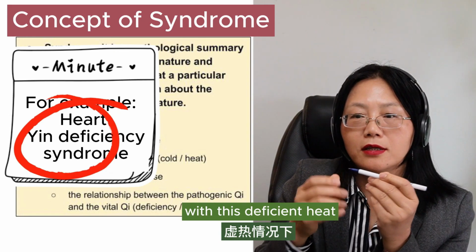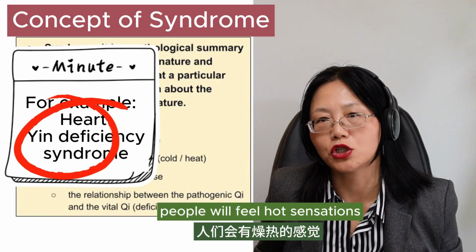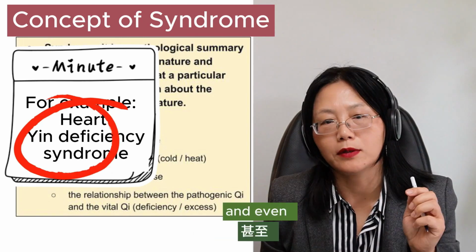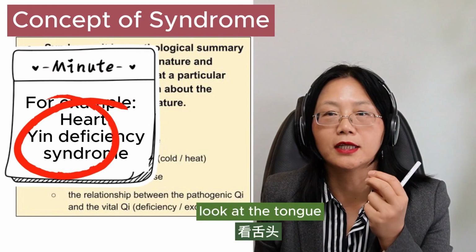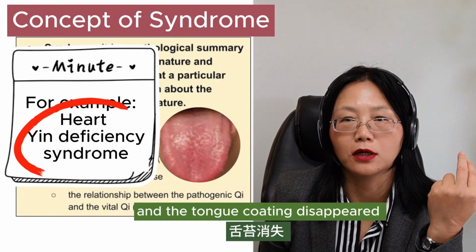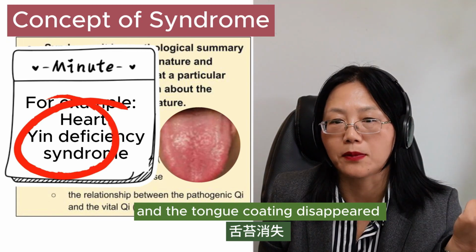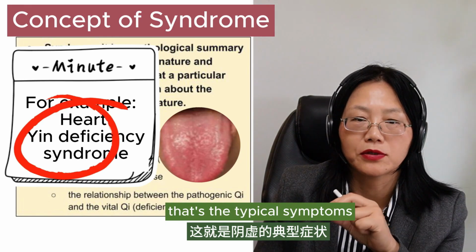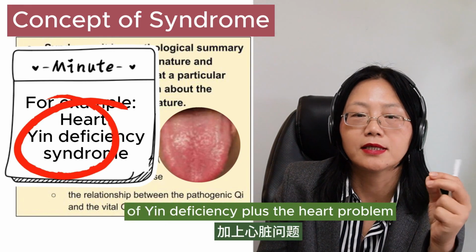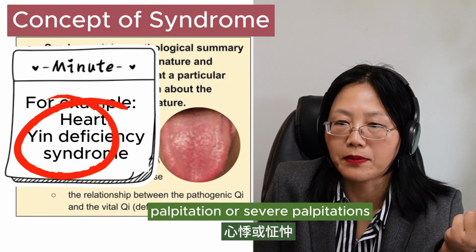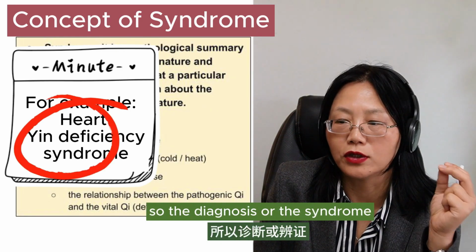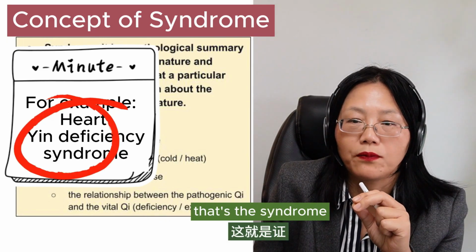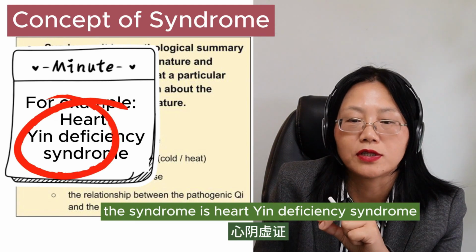With this deficient heat, these people will feel hot sensations, sweating on the face, the palms very hot, the bottom of the foot very hot. And look at the tongue. The tongue is red and the coating becomes less or even disappears, very shiny without coating. Those are the typical symptoms of yin deficiency, plus the heart problem, palpitation or severe palpitations. The diagnosis, or the syndrome, we call it heart yin deficiency. That's the syndrome. The syndrome is heart yin deficiency syndrome.